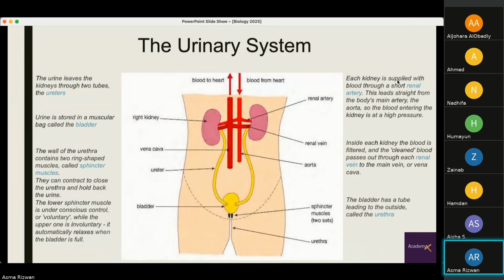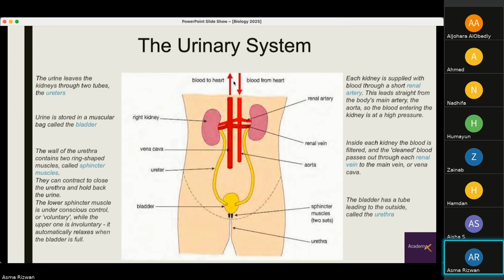The blood supply: each kidney is supplied with blood through a short renal artery. This leads straight from the body's main artery, the aorta, which is right outside the heart. So the blood entering the kidney is at a high pressure. Inside each kidney, the blood is filtered, and the clean blood passes out through each renal vein to the main vein, the vena cava. The bladder has a tube leading to the outside called the urethra.